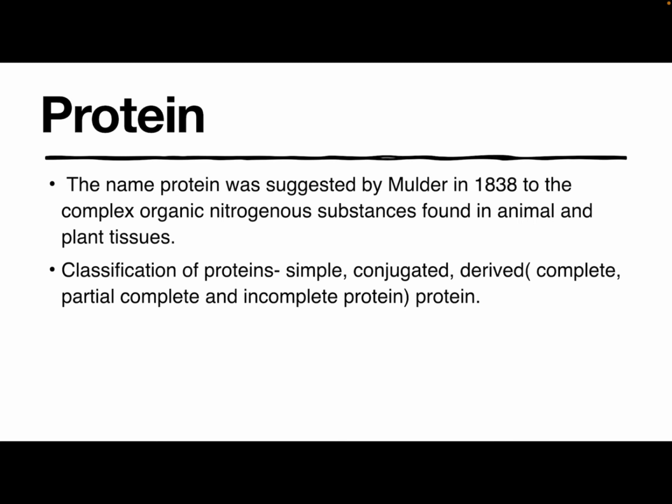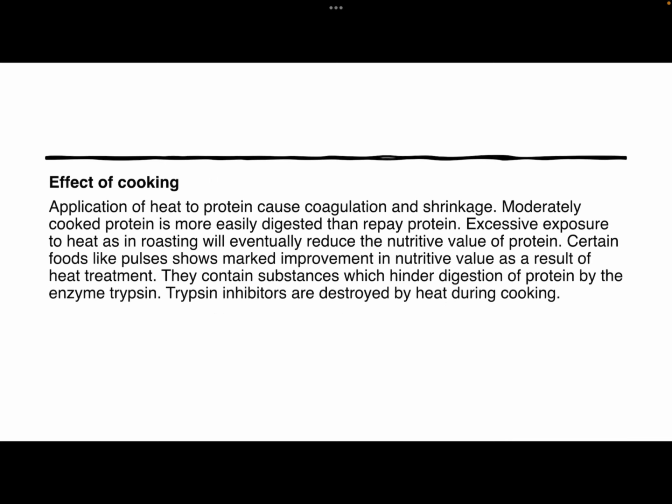Examples are cereals, legume pulses, oil seeds. Last is incomplete protein, which is completely lacking in one or more essential amino acids and does not promote any growth or even maintain nitrogen equilibrium in adults. Examples are zein in corn and gelatin.